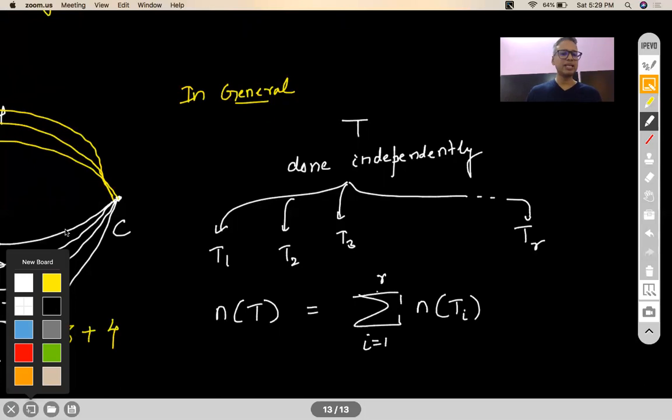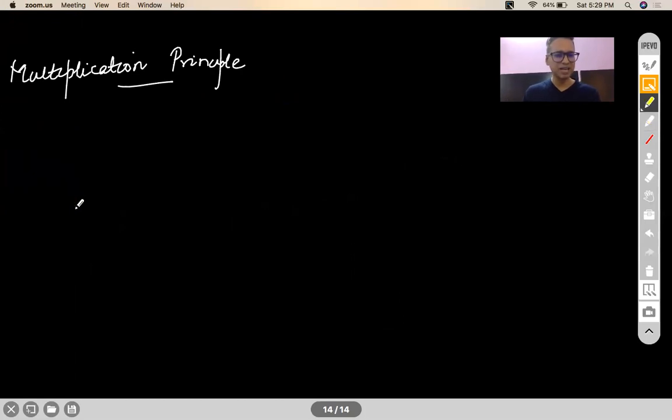In a similar way, let me quickly talk about the multiplication principle. The same question now: Bangalore to Chennai, same problem. This time you have to pass through a place. Tell me any place between Bangalore to Chennai. People who frequent from Bangalore to Chennai, help me out. Tell me any place. Hosur. Yeah, Hosur.